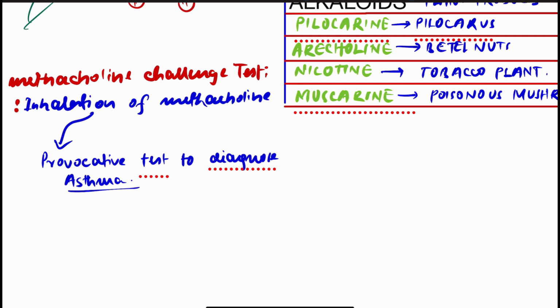Therefore the patient is asked to inhale the methacholine to test whether the patient is suffering from asthma or not. Therefore it is a provocative test to diagnose, and it is challenging because it is given to the patient in a way of challenging the condition.